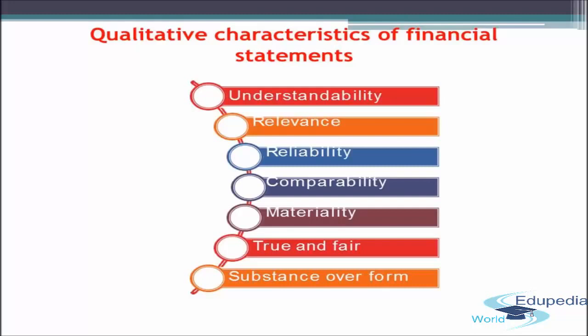He should be very faithful in representing all the facts and figures in the financial statement, whether they are in favor of the organization or against the organization, whatever the case may be.